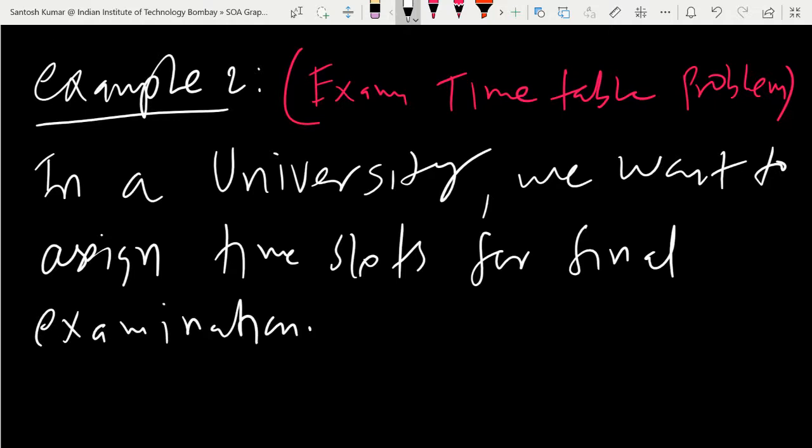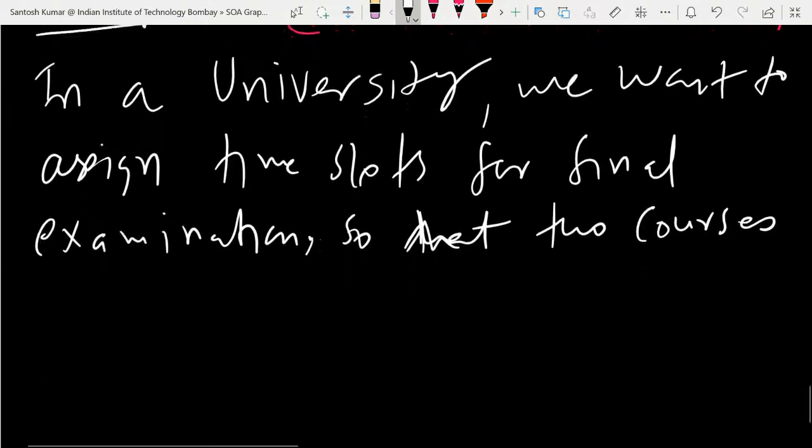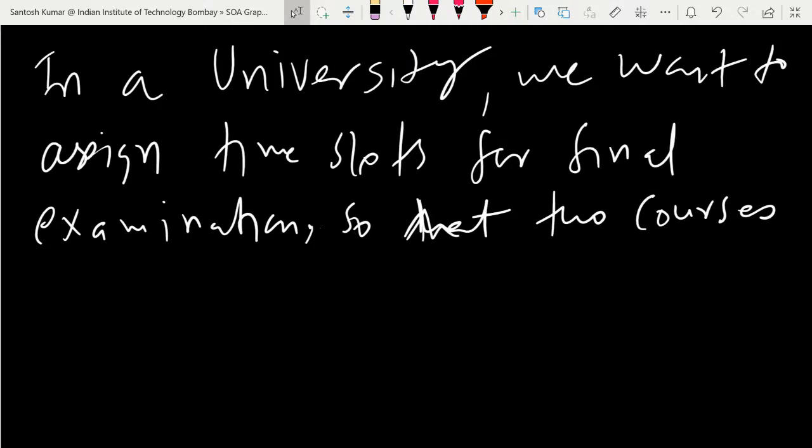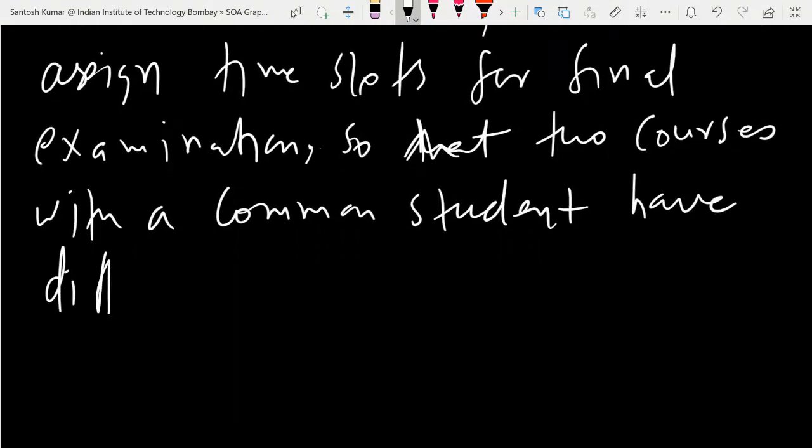So in a university, we want to assign time slots for final examination so that two courses or subjects with a common student have different slots.